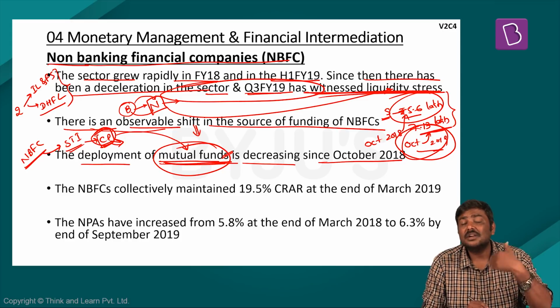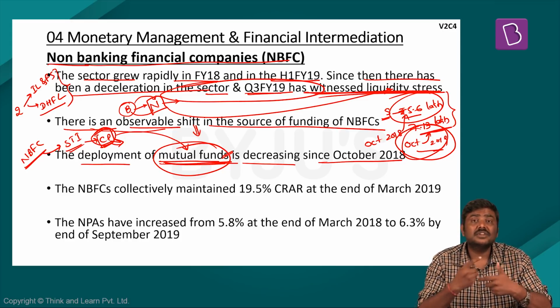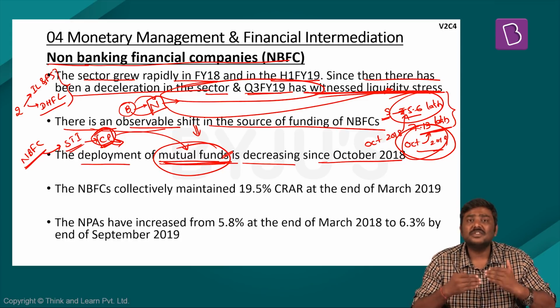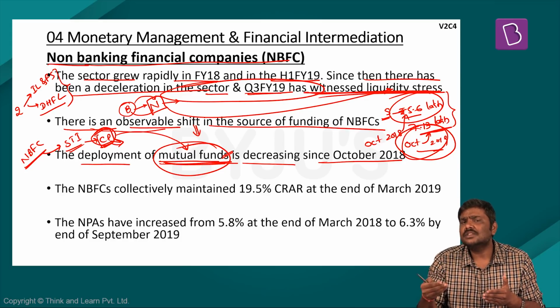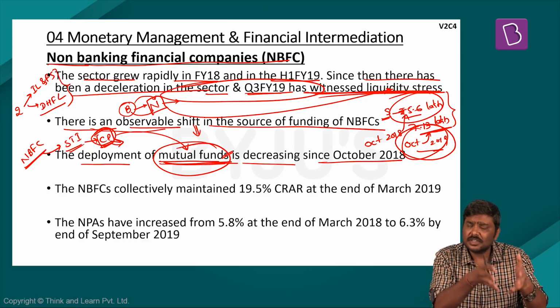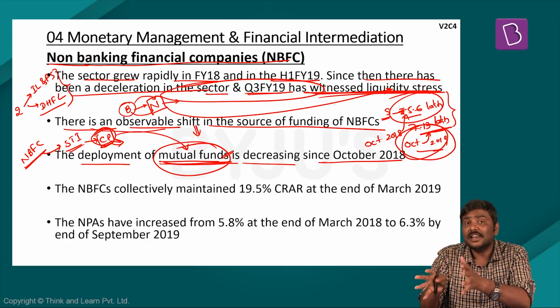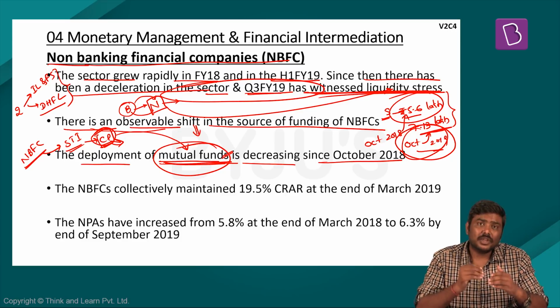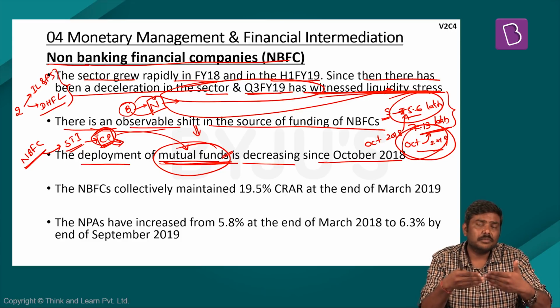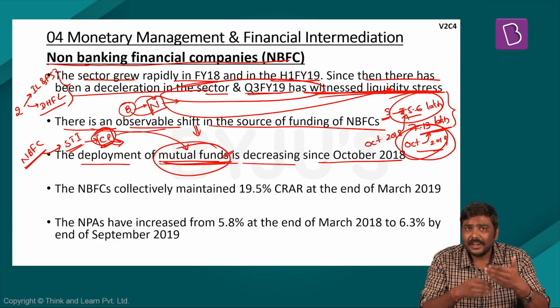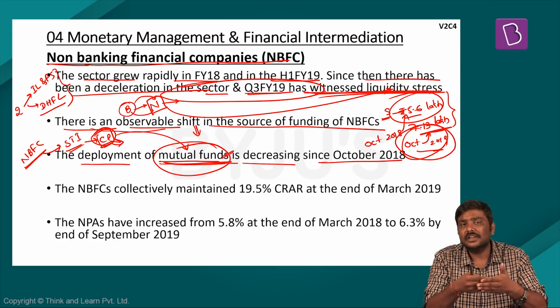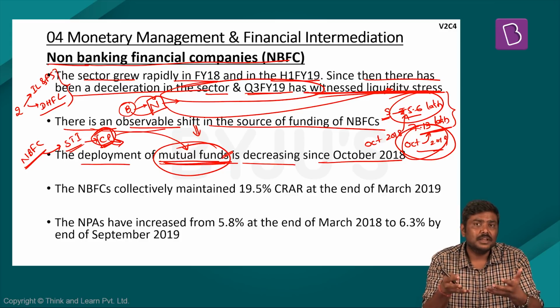But beyond this, you must understand that this might lead to a vicious cycle wherein the mutual funds sell the commercial papers at a discount in the market. The market investors will get worried about the performance of such NBFCs because the mutual fund is selling these instruments. So investor sentiment towards these NBFCs will become negative. This might again lead to problems in getting access to credit or raising money from the market.